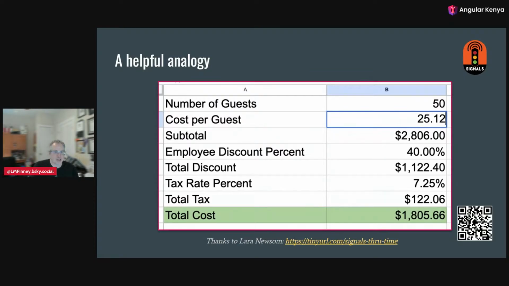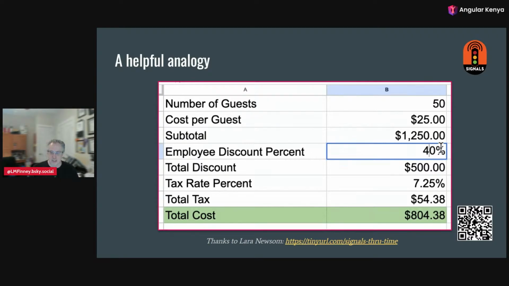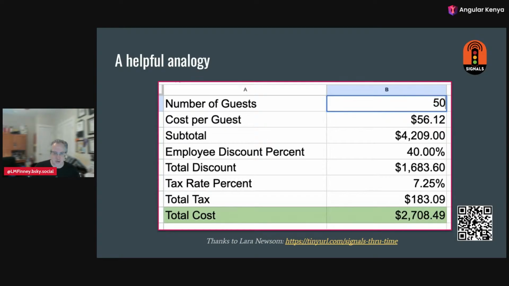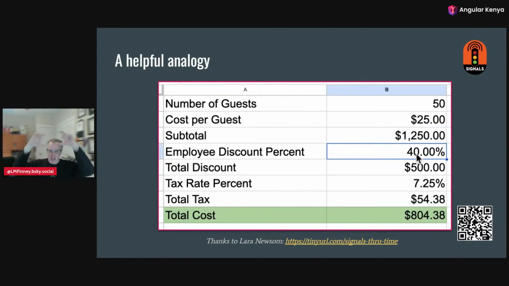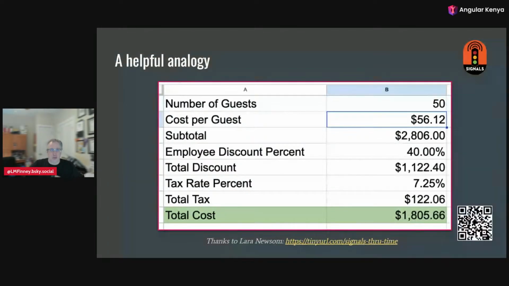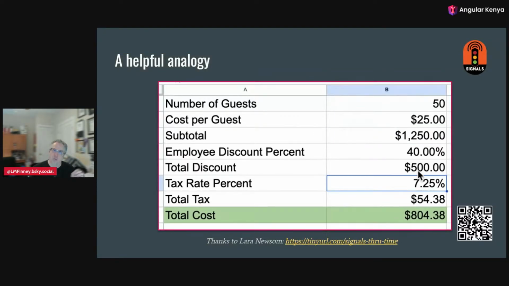So here's another calculation for number of guests. That's more complicated because it brings in taxes and discounts and other things. But anytime you would do this in Excel or Google Docs, whatever, when you change the number of guests, it immediately figures out everything below it that needs to be recalculated and calculates it immediately. When we change the cell that has a value, the things that depend on it get changed immediately. And we don't need to do multiple calculations. We don't see glitches where there's partial calculations. We make our change, everything that depends on it below it immediately gets updated. That's what we are aiming for with our Angular code.